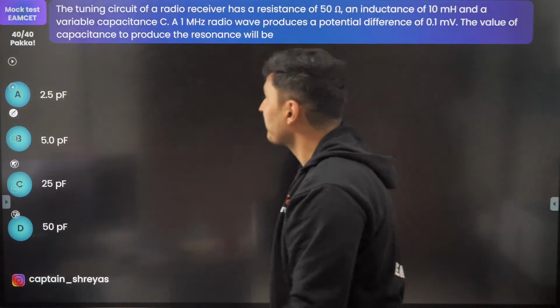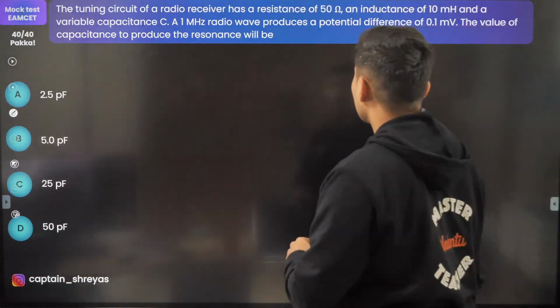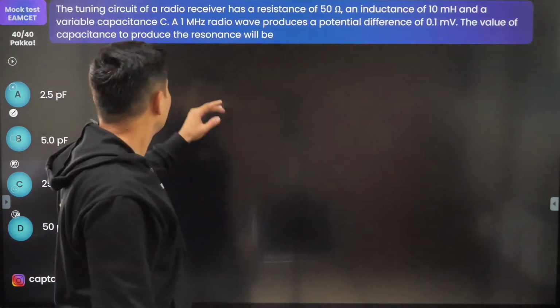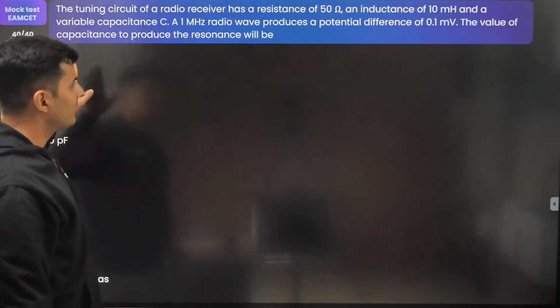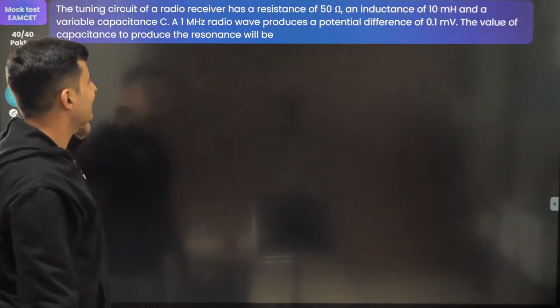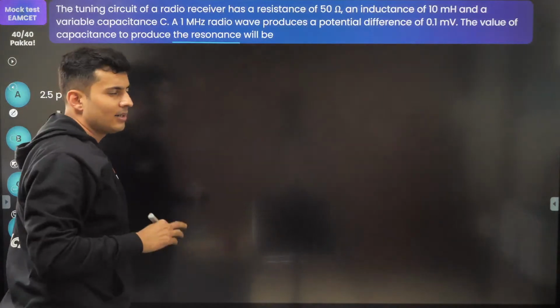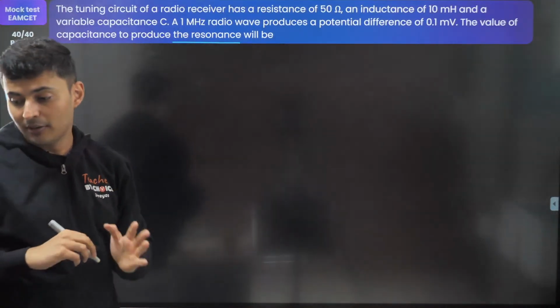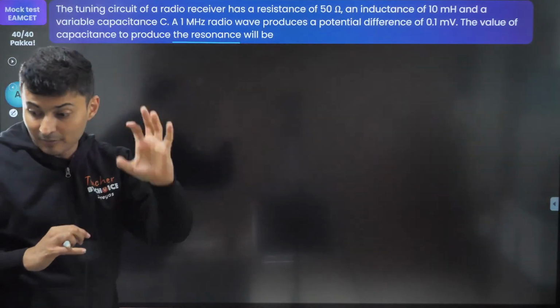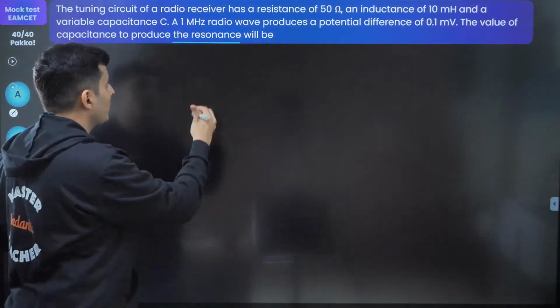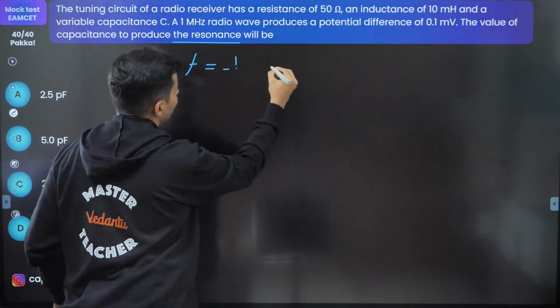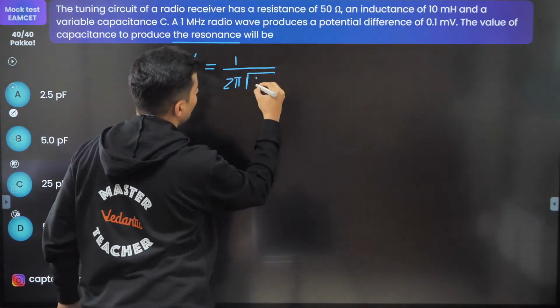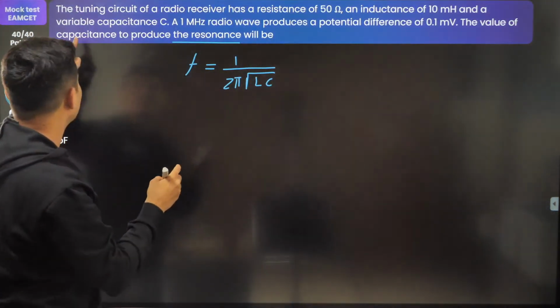Okay, let's see. The tuning circuit has a resistance, inductance, and a radio wave with a potential difference given. We need the capacitance to produce resonance. The moment you hear the word resonance, your eyes should open up. Yes, these models are very important for EAMCET. Not enough, but very important. So the frequency formula is 1 by 2 pi root LC. The question is, what is the capacitance?